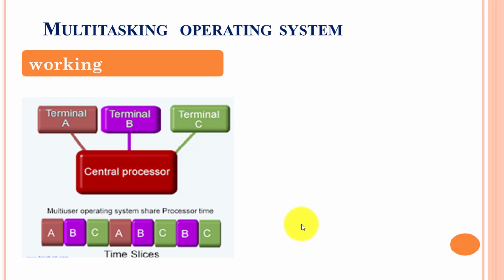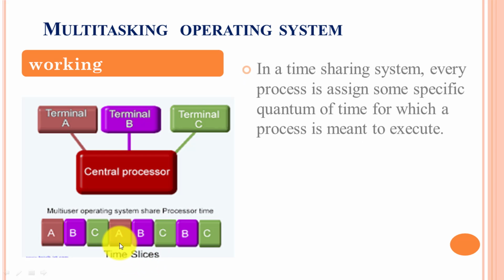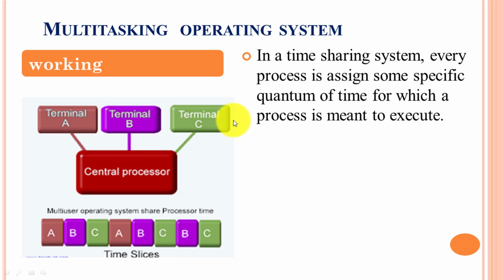Now let's understand how it works. In this diagram we can see the CPU and the terminals, that is, process A, process B and process C. A multitasking operating system has the basic idea of a time slice, that is, a fixed time interval. This is the working of a multitasking operating system as a time sharing system. Every process is assigned a specific quantum of time for which it is meant to execute.